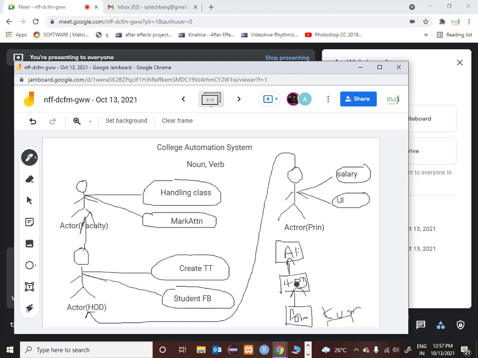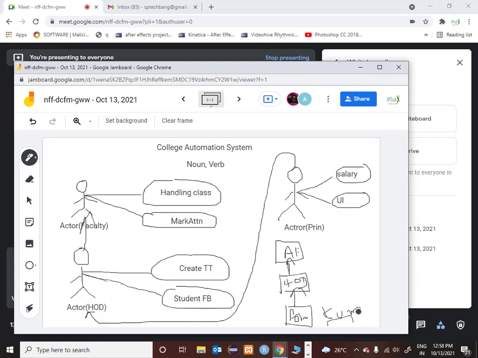So now you can see that the principal is actually inherited from HOD, and HOD is inherited from actor, which means that Kumar can have access to handling class, Kumar can have access to marking attendance, Kumar can have access to create timetable, Kumar can have access to collecting student feedback, and Kumar also can have access to give salary to employees, and Kumar also has got access to university interaction.